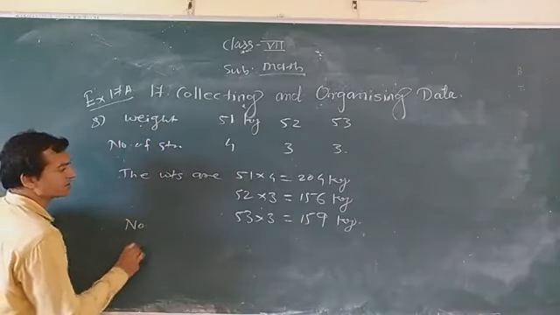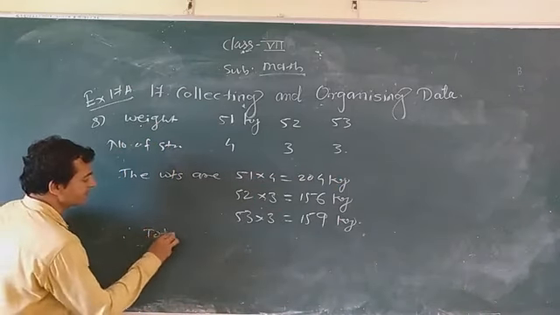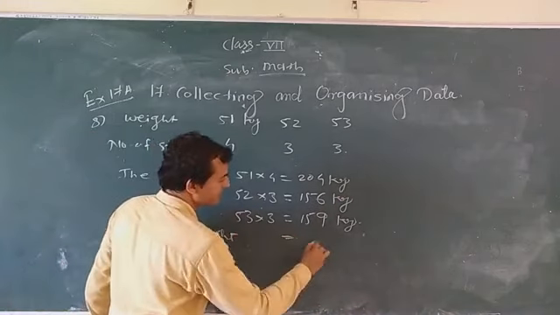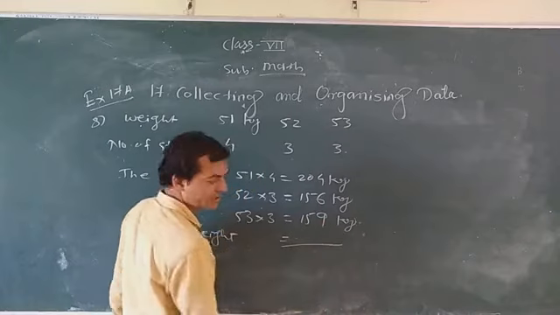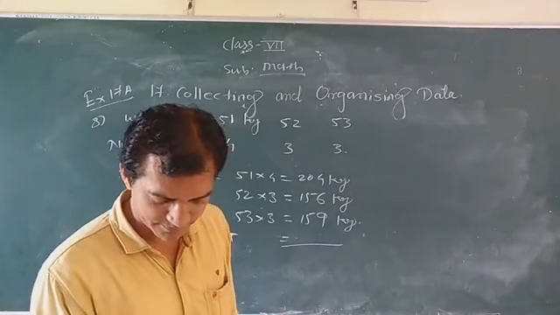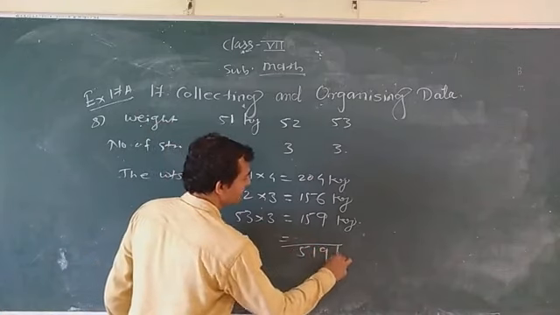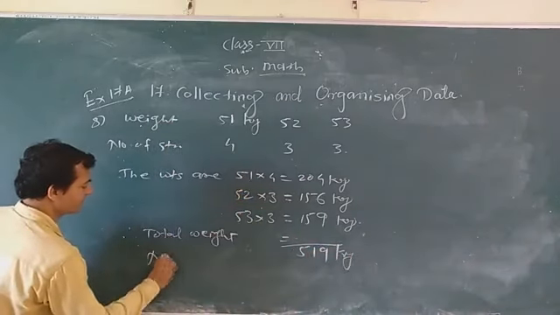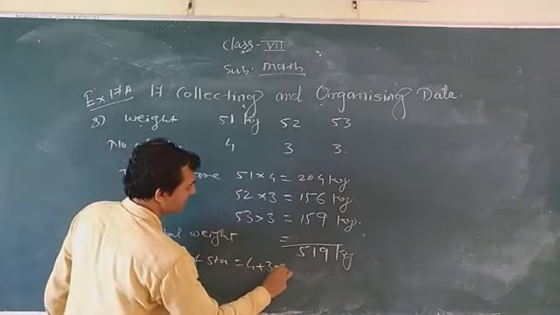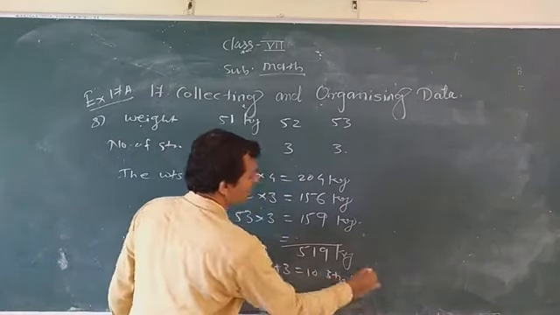Okay. Number of students. So first you have to find the total weight. So therefore total weight is equal to how many? You have to add this. How many can you get here? Total weight is 519. I think you can get 519 kg. And number of students how many? This will be equal to 4 plus 3 plus 3, which is equal to 10. 10 students. Okay, number of students 10.